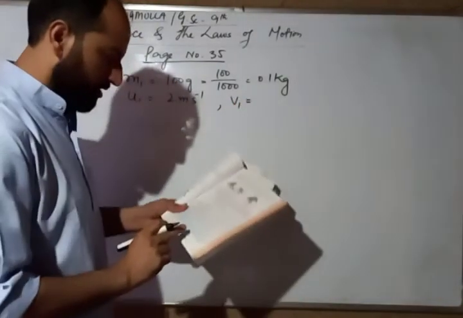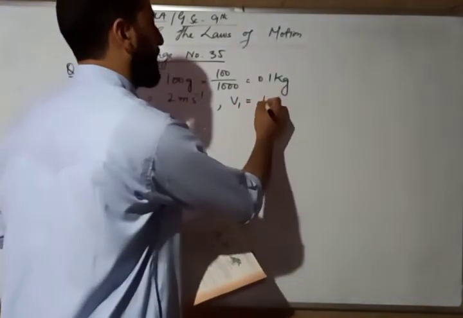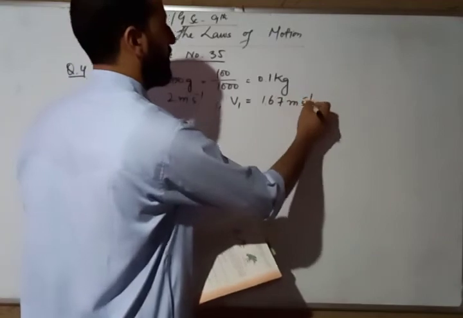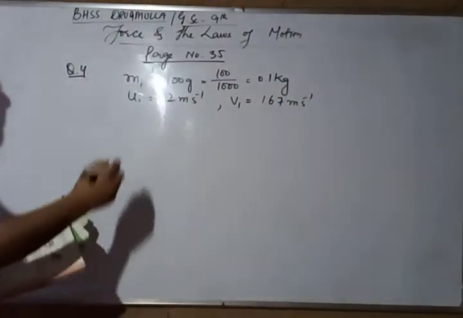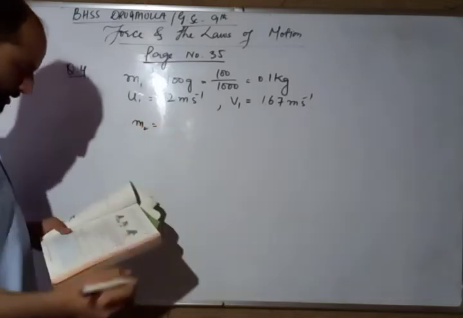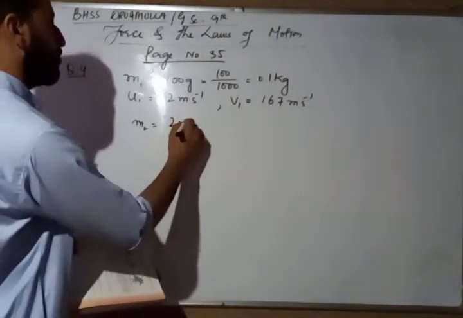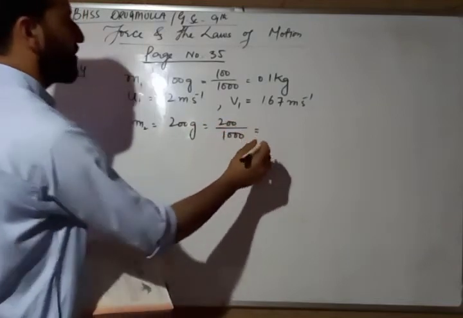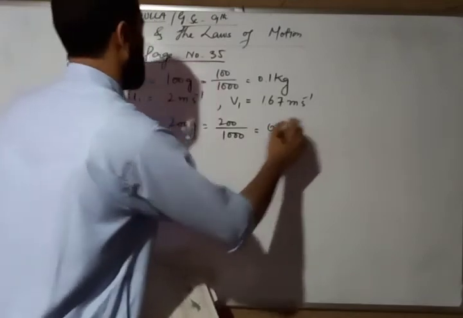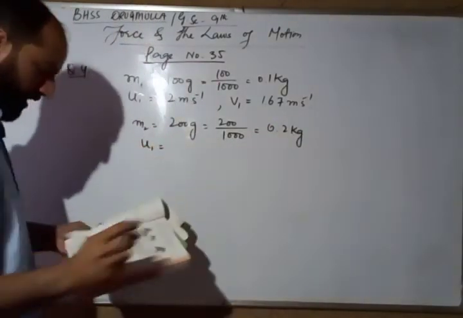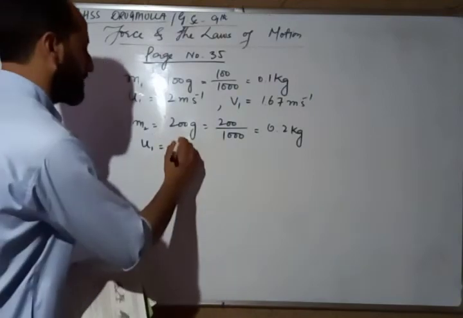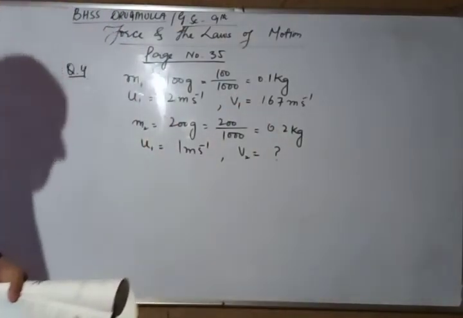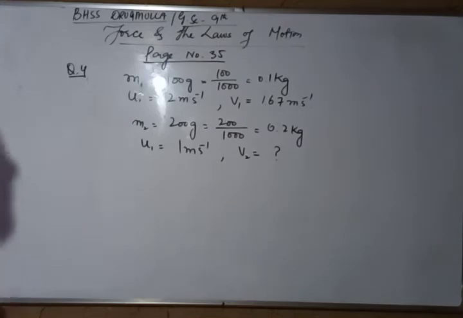It is moving with a velocity of 1.67 meter per second after the impact. collision के बाद ये वाला object, पहला वाला object जाता है 1.67 मीटर पर सेकंड के हिसाब से after the collision. इसी तरह क्वेश्चन में दिया गया है m2 200 grams, that is 200 divided by 1000, that is equal to 0.2 kilogram. इसकी initial velocity दी गई है, moving with a velocity of 1 meter per second. इसी की फाइनल वेलोसिटी हमने निकालनी है. तो ये थे गिवन वैल्यूज. तो v2 हमने निकालना है.